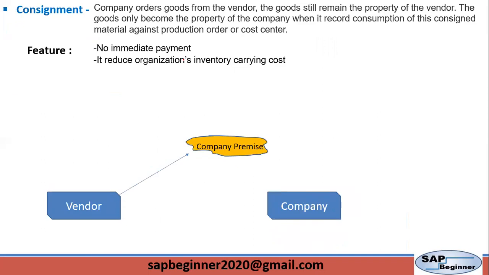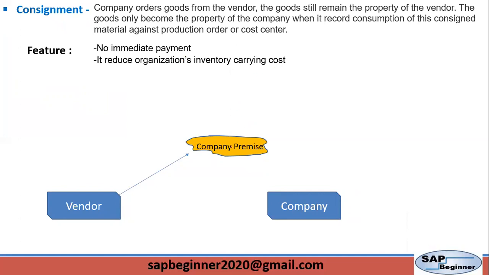Next is consignment. In case of consignment, in many industries, the manufacturer prefers a very close association with their vendor. They don't want to manage the inventory of components purchased from the vendor. They want their vendor to manage the inventory on the company's premises. So the manufacturing company provides premises for the vendor at the manufacturing plant.